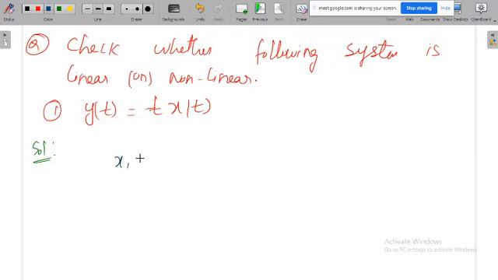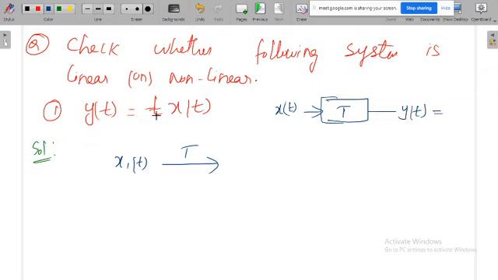Say for example, for the system, if you are giving x1 of t, what is the output that you are getting? Again, please remember, y of t is the output of the system, where x of t is the input of the system. T is the parameter that we got during the transformation process. How do you have to visualize this? This is the system. For this you are giving input x of t, then you are getting output y of t, and that output y of t is defined by the equation t into x of t.